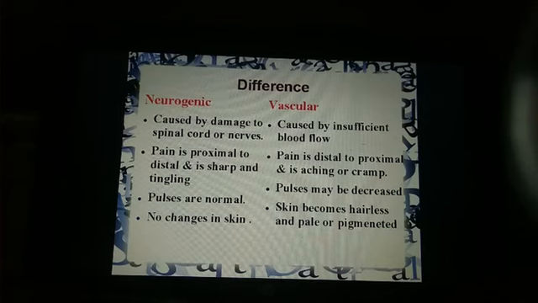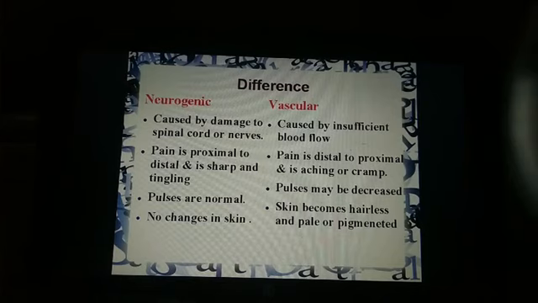So before going to the assessment part, we should know the difference between neurogenic origin pain and vascular origin pain. This should be known because some symptoms of both are common, right? So we should know what is the actual cause behind the pain. In neurogenic, it is caused due to damage to spinal cord or nerves, as in disc herniation or disc prolapse, right? And in vascular, it is caused by insufficient blood flow, that we have seen in the definition.